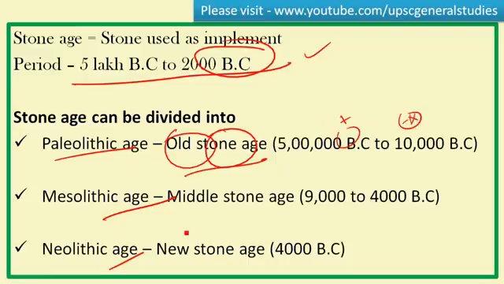After that Middle Stone Age came. Meso means middle, lithic means stone, that is Middle Stone Age. It started in 9000 BC and completed in 4000 BC. And after that Neolithic age came. Neo means new, lithic means stone, New Stone Age. It started in 4000 BC and came to an end by 2000 BC in India. So these are all the broad categorization of Stone Age culture.